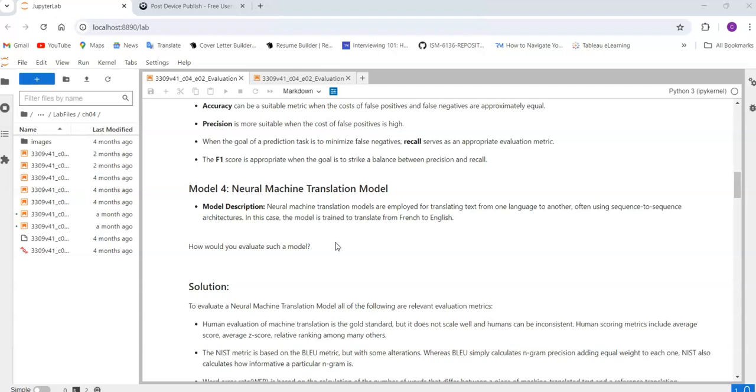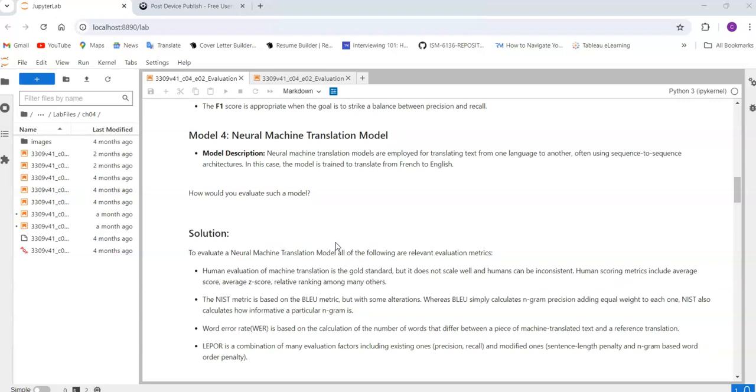So, using the sequence to sequence architecture. Okay, so that is the question. I already explained what the sequence to sequence architecture is in the last video. Please go and watch that video.